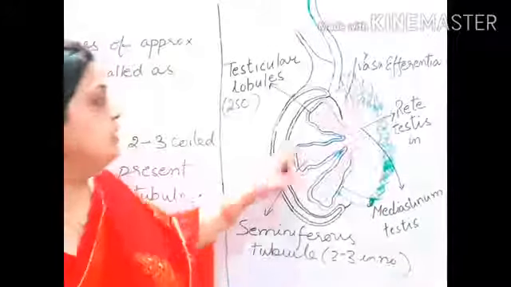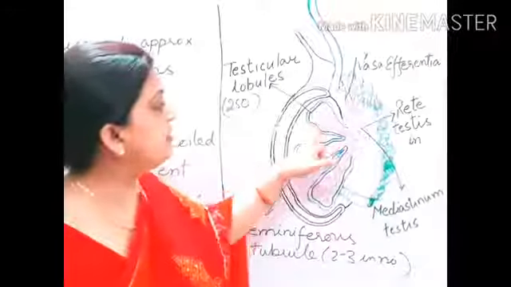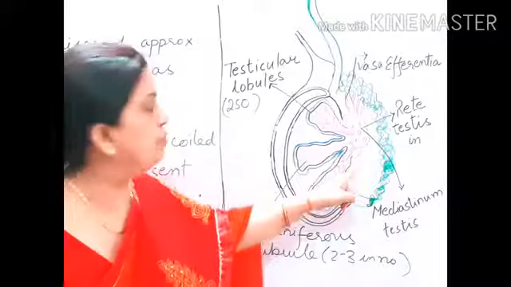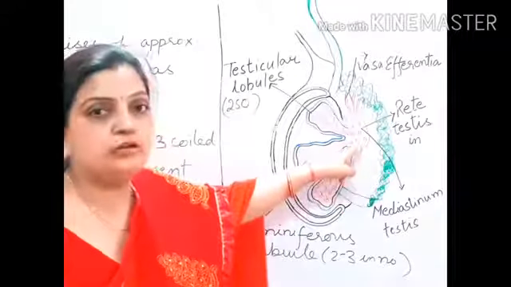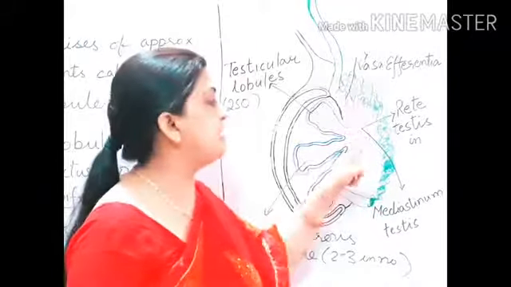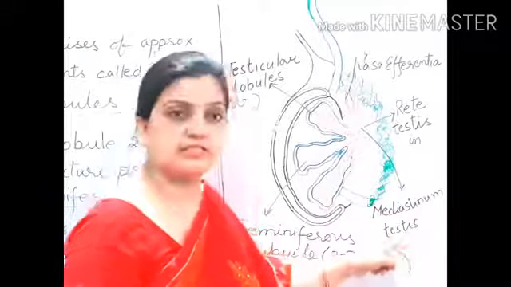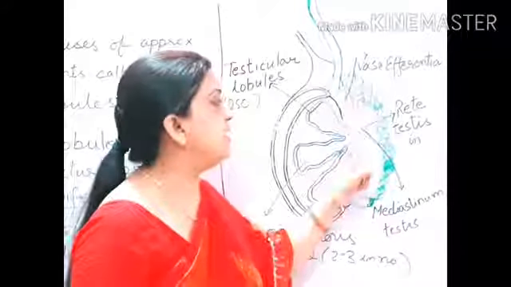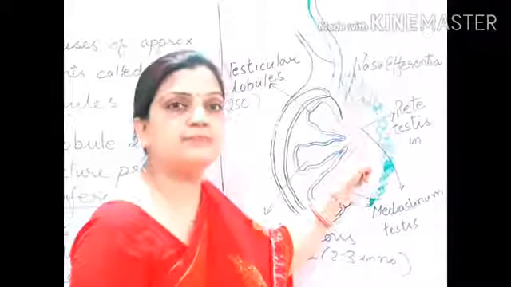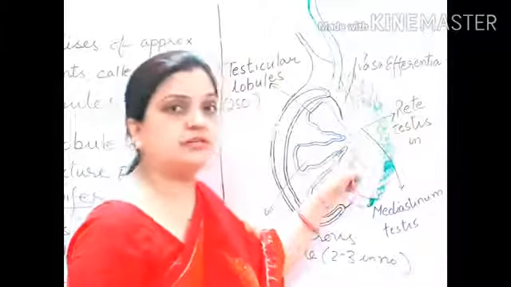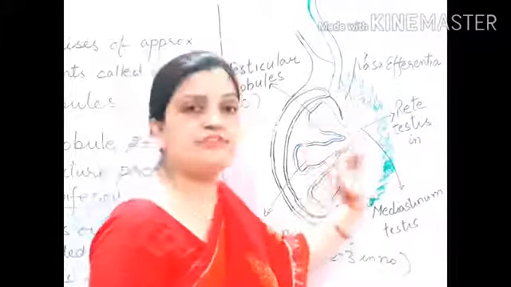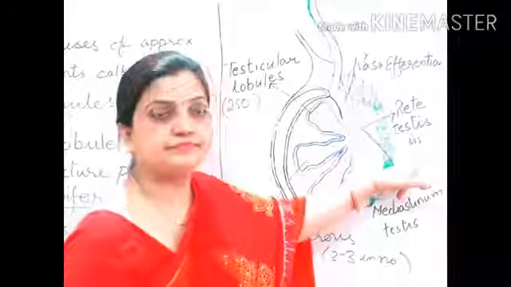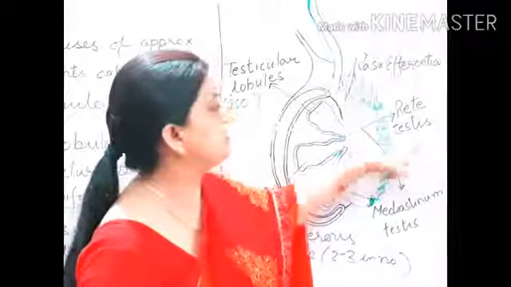Then I told you in the theory part that these seminiferous tubules emerge out, they come out from the testicular lobule and they collect in the central part of the testis. This central part of the testis is called mediastinum testis, and in this mediastinum testis, all these coiled structures are coming and opening over here. They are meeting in this place. So this meeting junction, or the connection of all the seminiferous tubules in the mediastinum testis, is called rete testis.